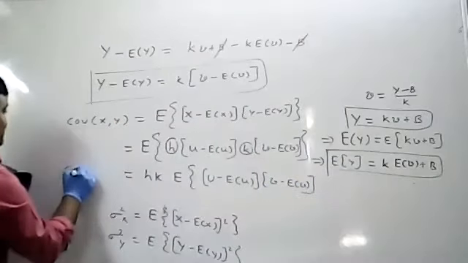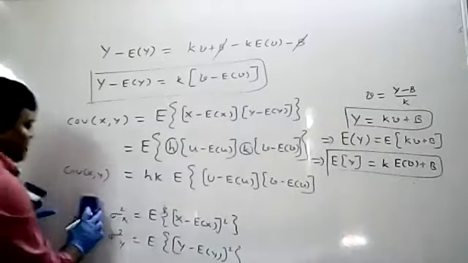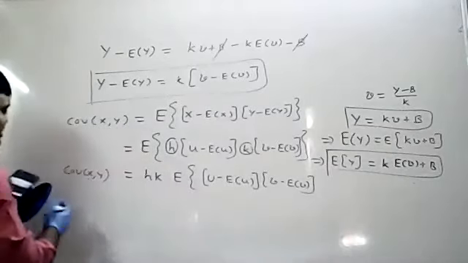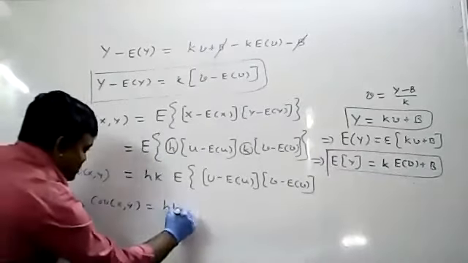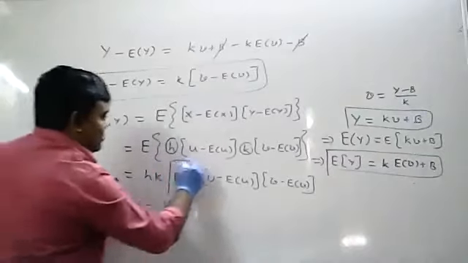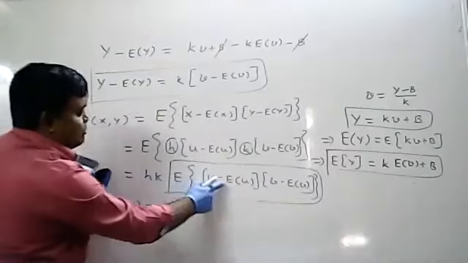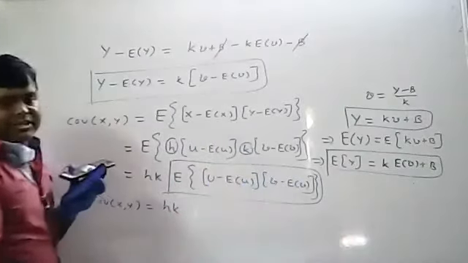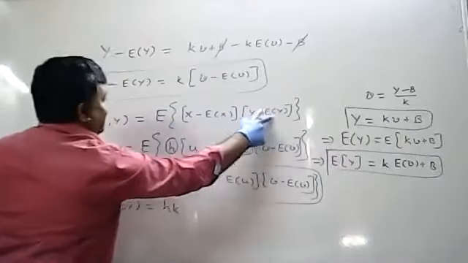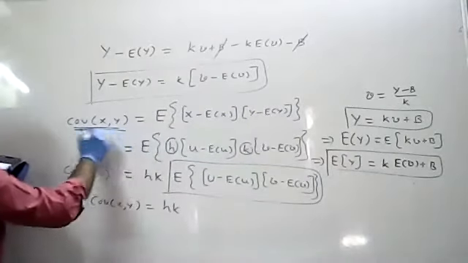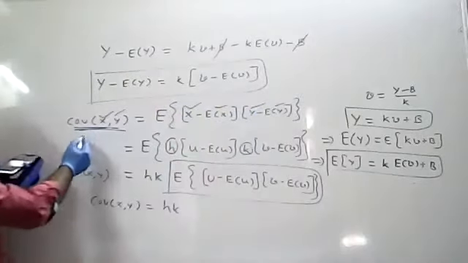You are simplifying covariance of X comma Y. So covariance of X comma Y equals hk into the expectation of u minus expectation of u into v minus expectation of v. Now see, expectation of X minus expectation of X into Y minus expectation of Y, you can write as covariance of XY, because in place of X you have X, in place of Y you have Y.